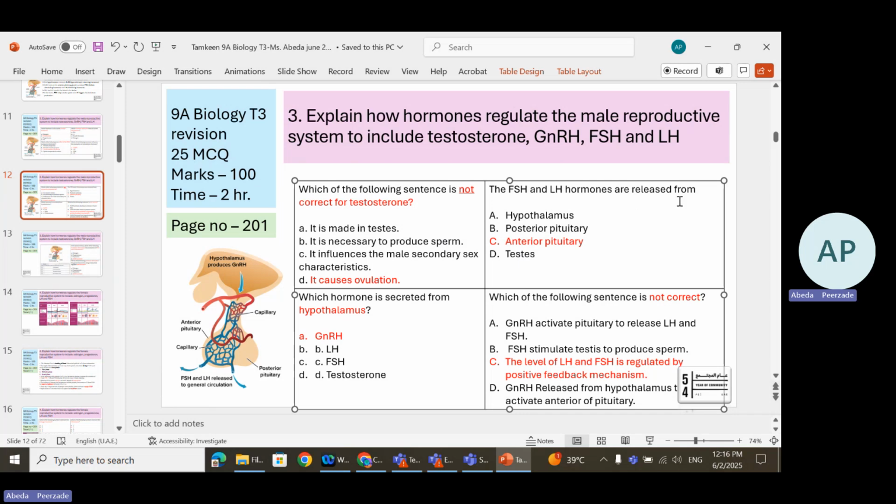FSH and LH hormones are released from the anterior pituitary gland. Here, this is the anterior pituitary gland. From here, FSH and LH are released. Which hormone is secreted from the hypothalamus? The hypothalamus releases GnRH. Which of the following is not correct? Please circle and highlight your keywords. Something is wrong over here: the level of LH and FSH is regulated by a positive feedback mechanism. No, that's a negative feedback mechanism.